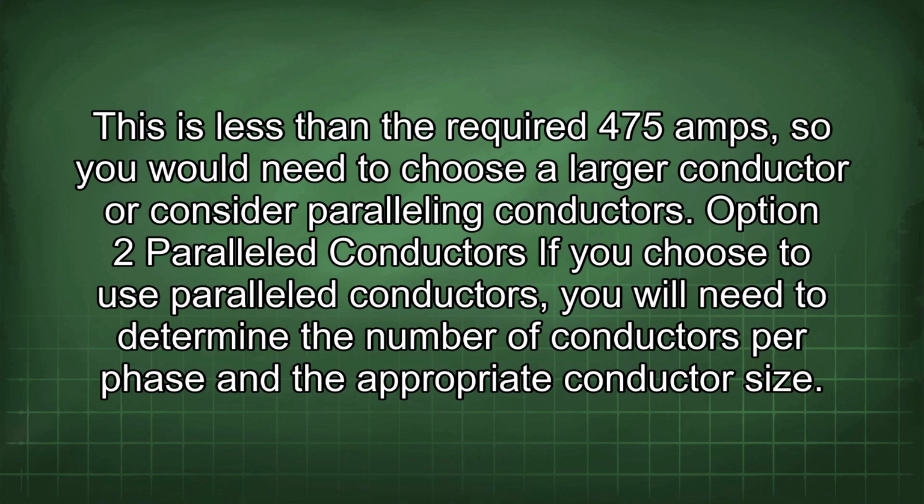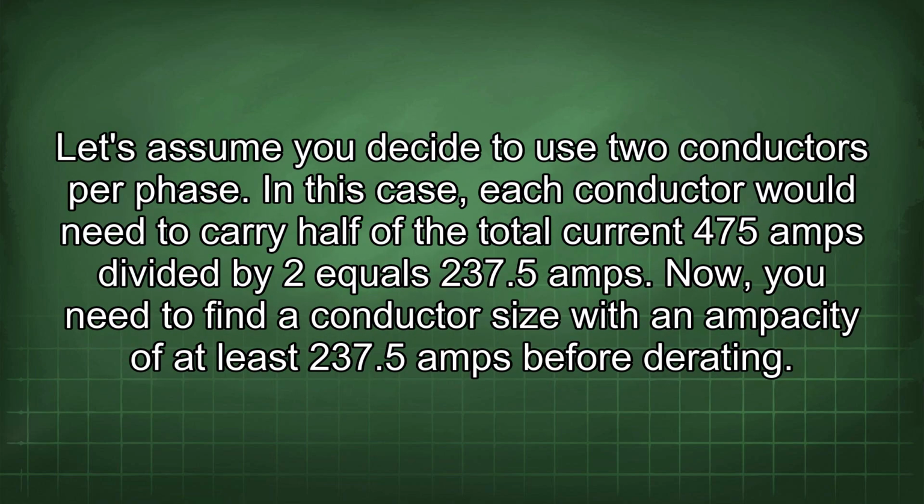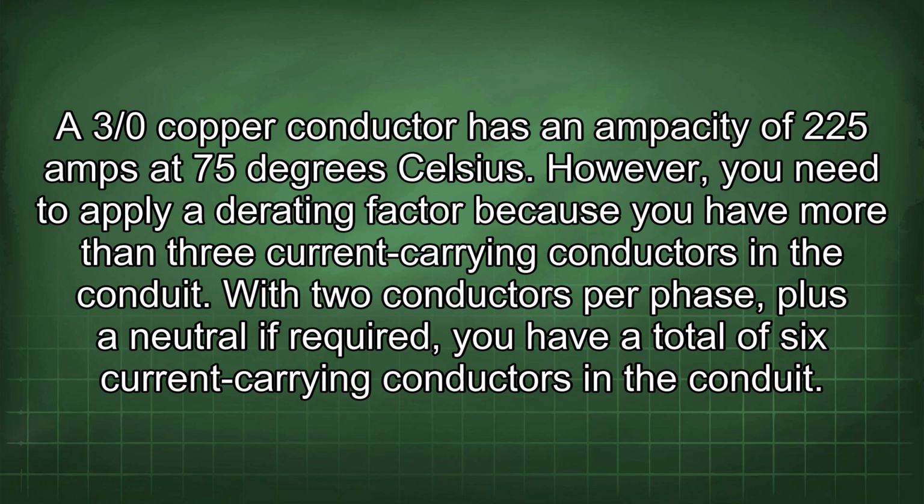If you choose to use paralleled conductors, you will need to determine the number of conductors per phase and the appropriate conductor size. Let's assume you decide to use 2 conductors per phase. In this case, each conductor would need to carry half of the total current. 475 amps divided by 2 equals 237.5 amps. Now, you need to find a conductor size with an ampacity of at least 237.5 amps before derating. A 3/0 copper conductor has an ampacity of 225 amps at 75 degrees Celsius.